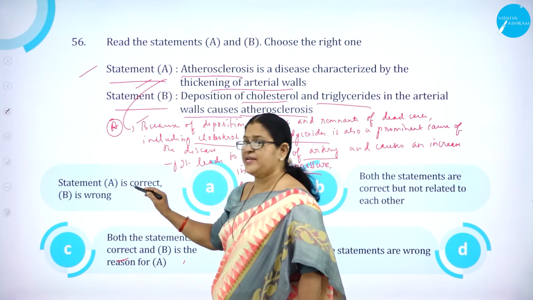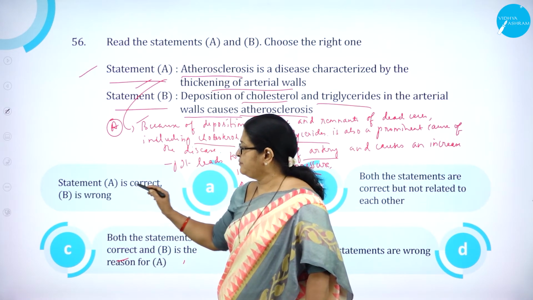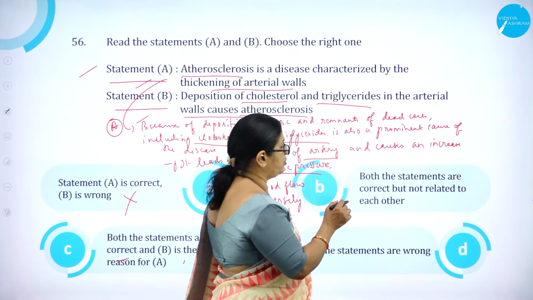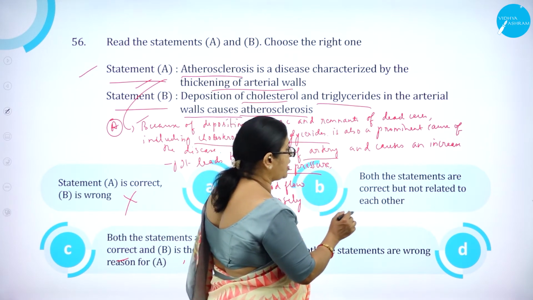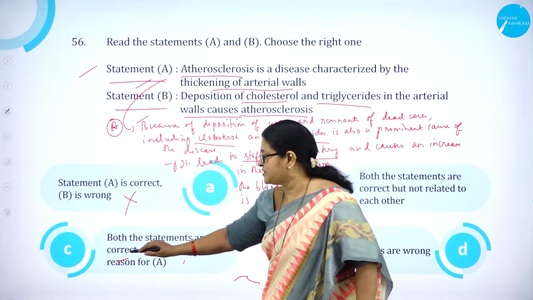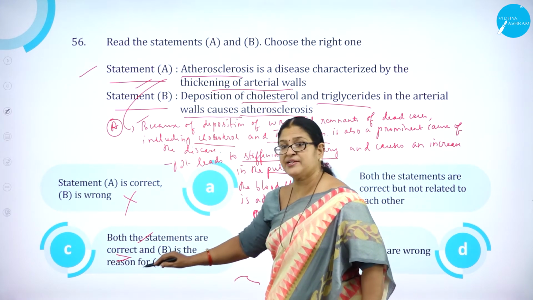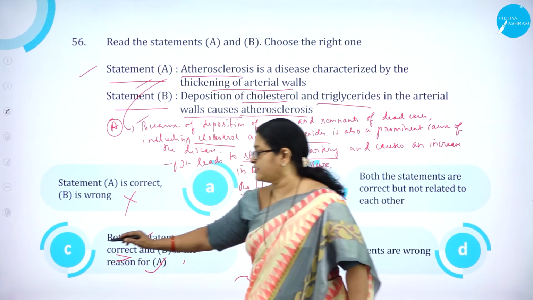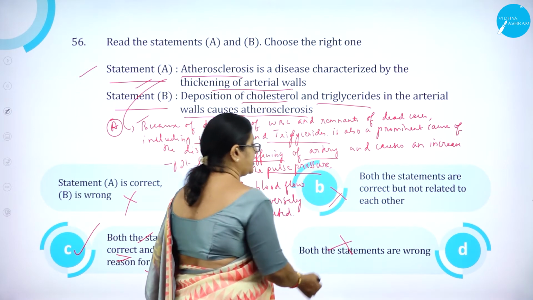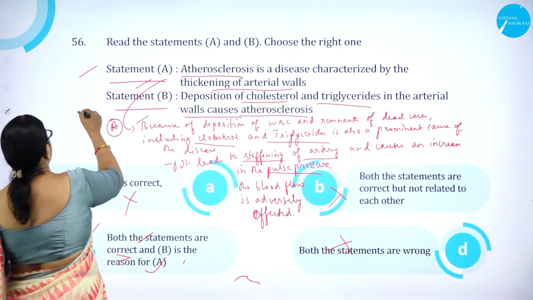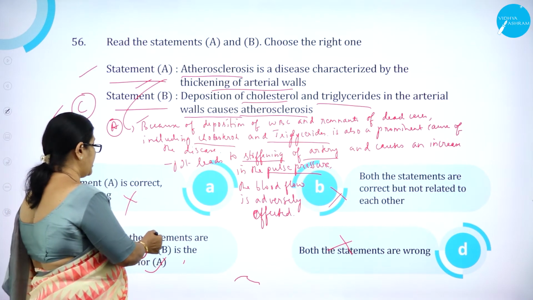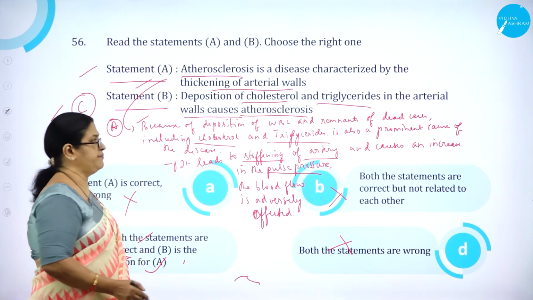So statement A is correct. Option A, statement A is correct and B is wrong, is wrong. Then option B, both the statements are correct but not related to each other, is wrong. And here, both the statements are correct and B is the reason for A. This is the right choice. Then both the statements are wrong is wrong. So option C is correct: both the statements are correct and B is the reason for A.